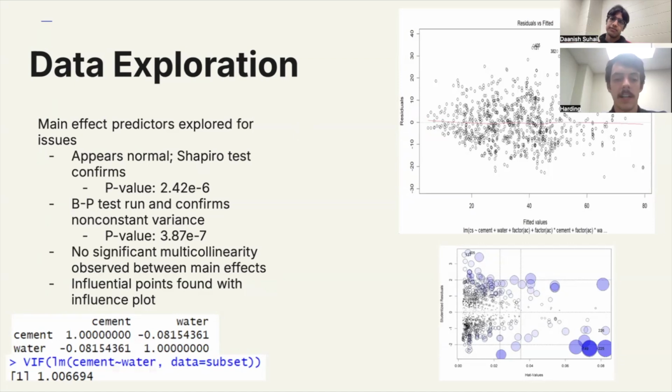And I ran the influence plot, which includes the DFFITS data and Cook's distance. And you can see in the influence plot that there are some highly influential points, but due to the size of the data set and where it's concentrated, I'm not terribly concerned by these influential points.